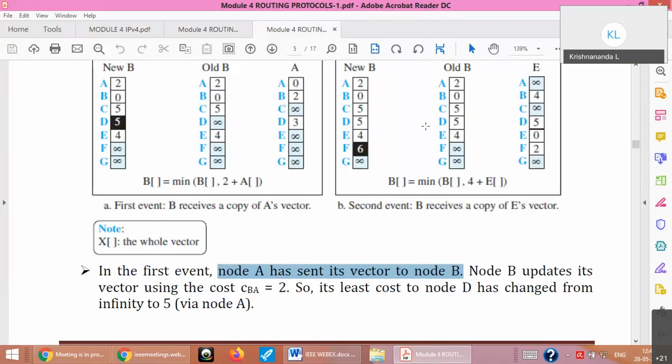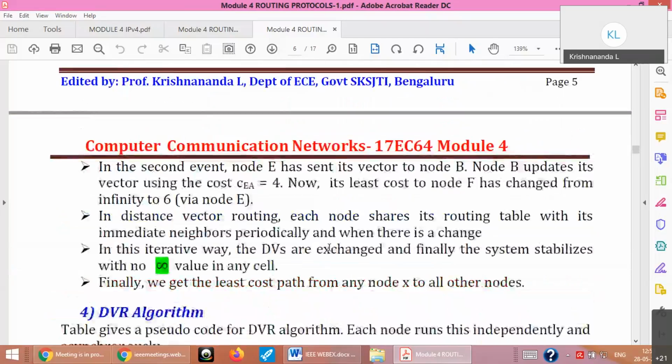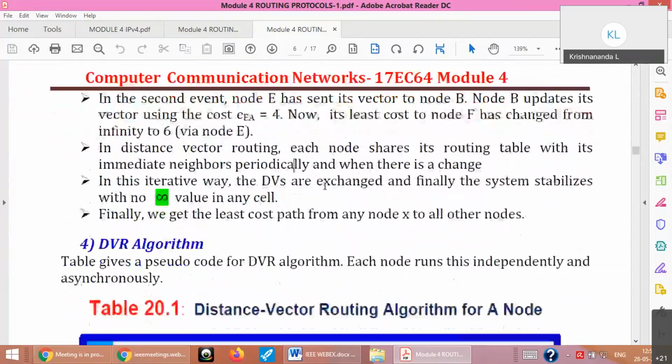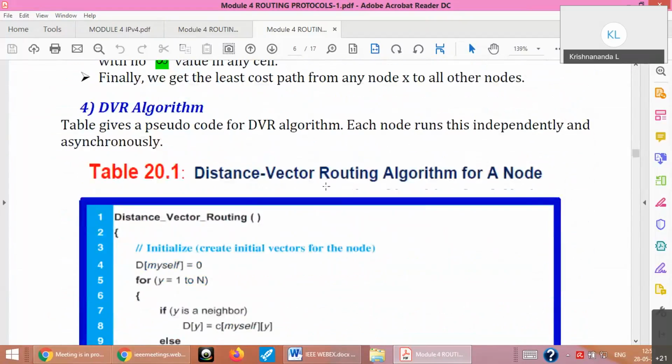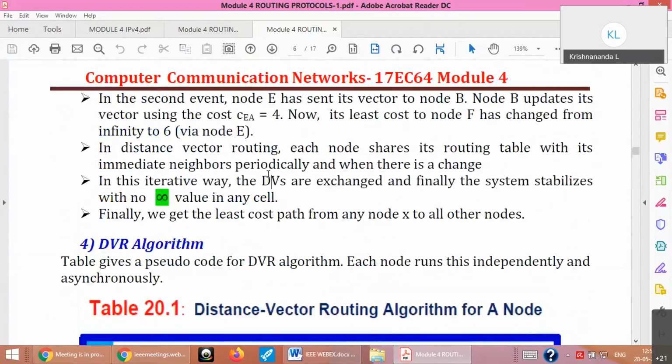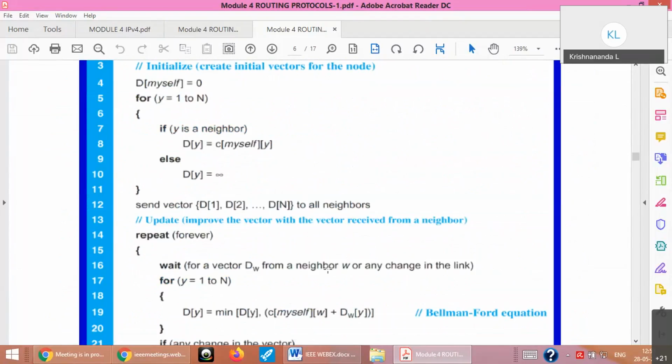Like that, every node will periodically exchange, or if there is an event also, it will exchange. In the sense, if there is a new thing appearing, immediately it will send to other nodes also. This is how it will be done. So this is the theory to write in the exam. This much is enough. If they ask you specifically to write the DVR algorithm, then you have to write this algorithm as it is from the book. It's a pseudo code, what you are actually doing in the lab also.